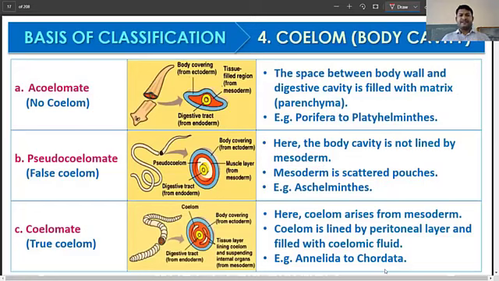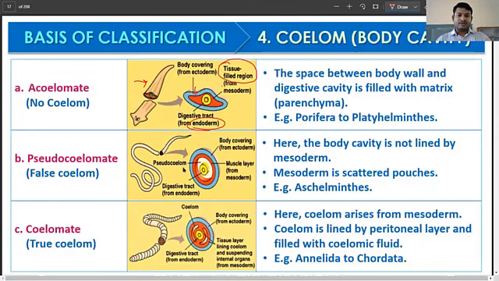Now again, a different image has been taken to put forward the same point. As you can see here, if an acoelomate organism is cut and opened up, the endoderm is going to give rise to the gut or the innermost layer, and the ectoderm is going to give rise to the outer layer. The middle layer is going to be a tissue filled region, but you don't have any sort of space for the organs to form.